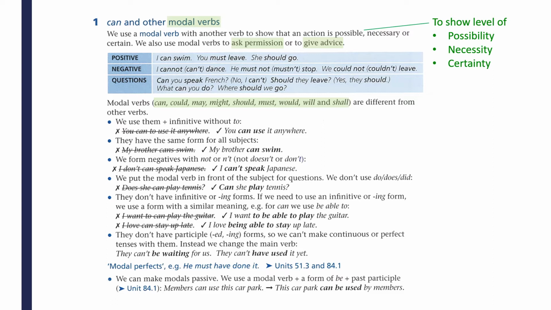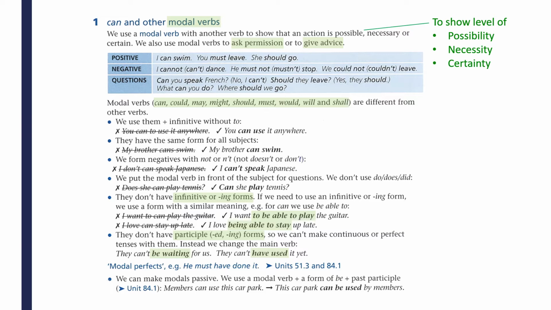Now, something you might forget about modal verbs is they do not have the infinitive or ing forms, which means when you want to use them with verbs that have to be followed by a to infinitive or gerund form, you have to write them like here. I want to be able to play the guitar. I love being able to stay up late. They also do not have the past tense or ing forms.